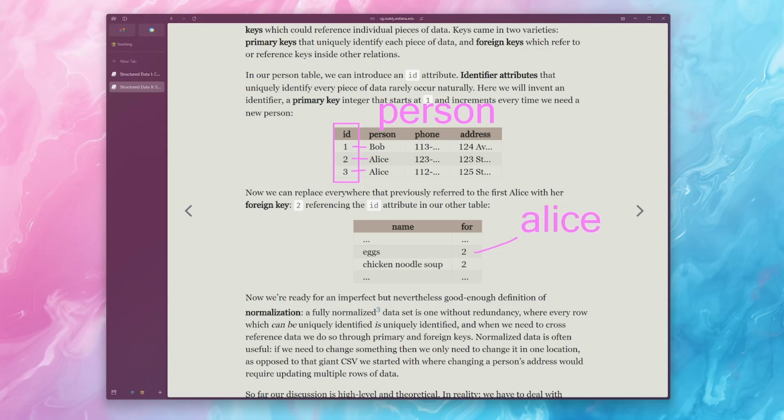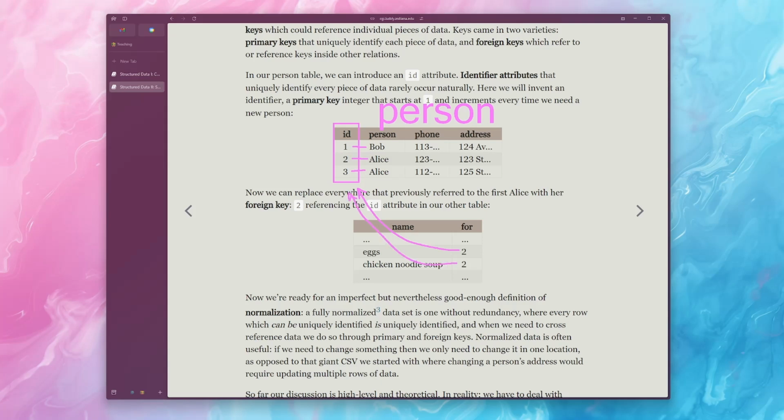So this was an Alice right here. This was an Alice down here. And instead of having this confusing problem where we could potentially have multiple Alices, we've invented this primary key in the person table, and then we can use it to reference keys in the order table.